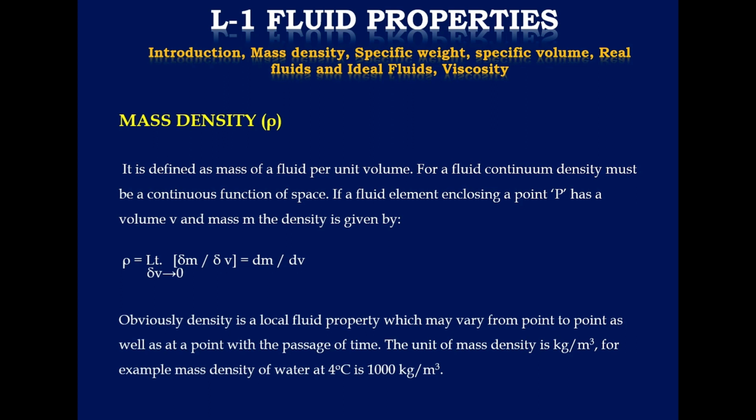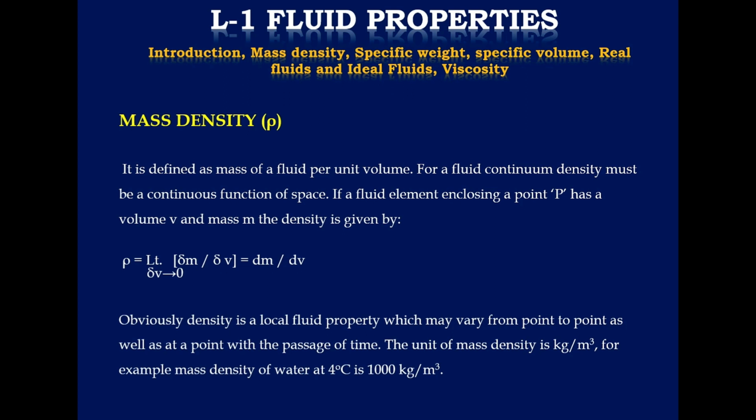Then the unit is kg per meter cube, and for example, water at 4 degrees Celsius has a mass density of 1000 kg per meter cube. It is denoted by the symbol rho. Rho is the mass of the fluid per unit volume, and in case of mercury it is